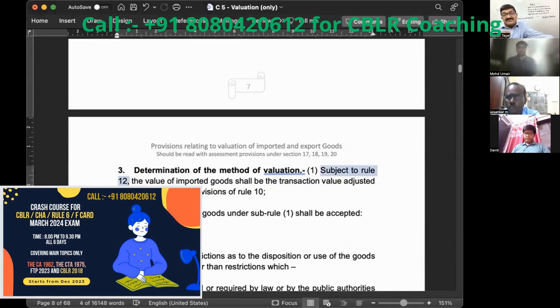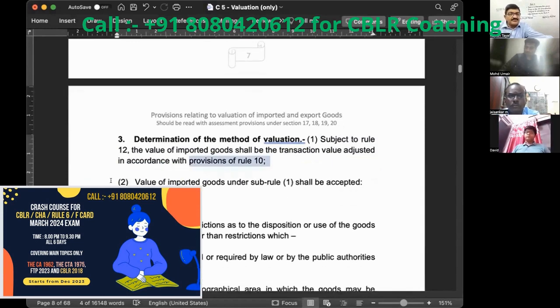That is the first line, subject to rule 12, that if the value declared under rule number 11 has been rejected, then valuation cannot be there under rule number 3. Is that point clear? Yes. Right. Then the value of the imported goods shall be the transaction value adjusted in accordance with the provisions of rule number 10. So addition adjustment are compulsory as per rule number 10.